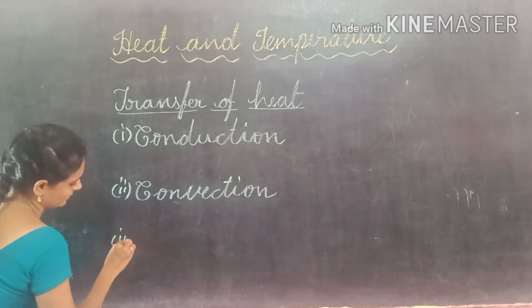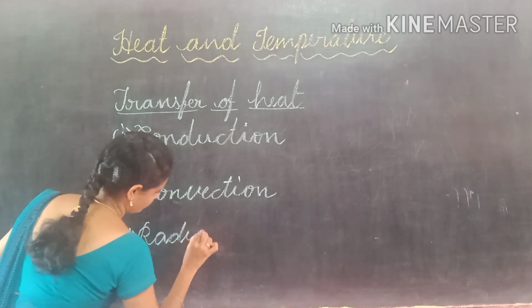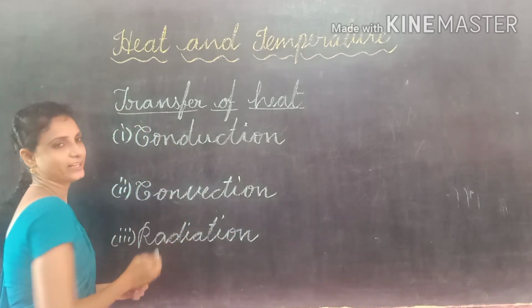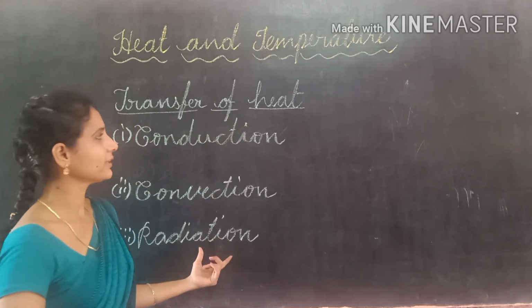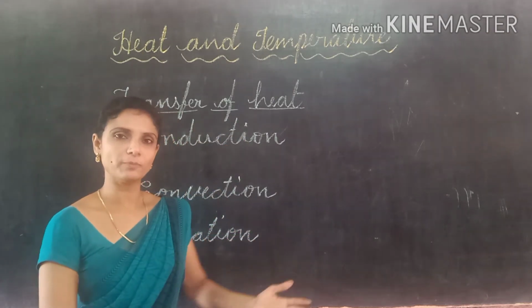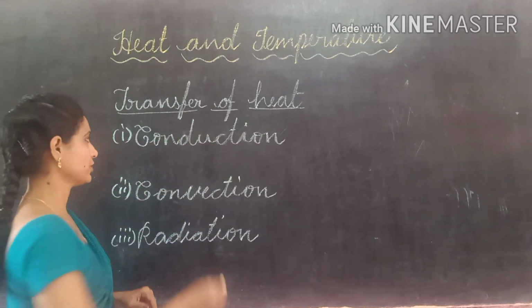Third one, radiation. These are the three ways of transfer of heat. In these three ways only, heat transfers from one substance to another substance, from one place to another place. So, first one, what is conduction?